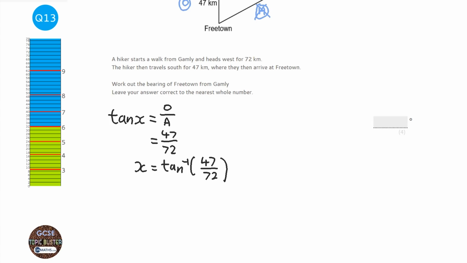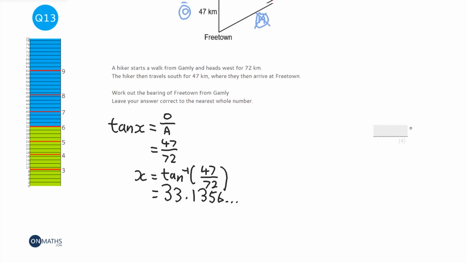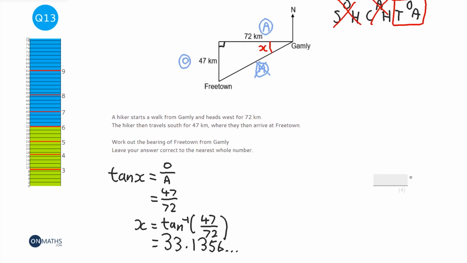Let's press equals, and that equals 33.1356, and so on. Okay, let's have a look. So X is 33, but we still haven't got a bearing. What we can do is work out what this one is, and I'm going to call that Y. So to work out what Y is, it's going to be 33.1. Well, we're looking for the nearest whole number, so let's call that 33.